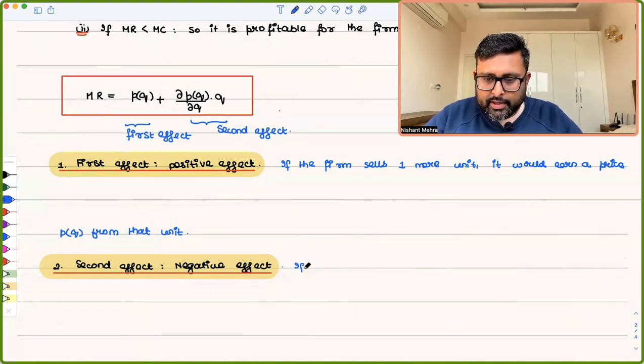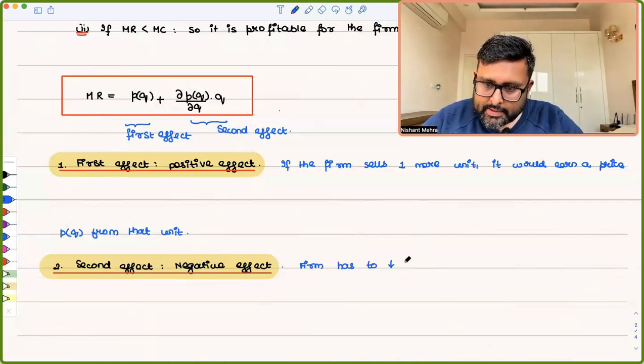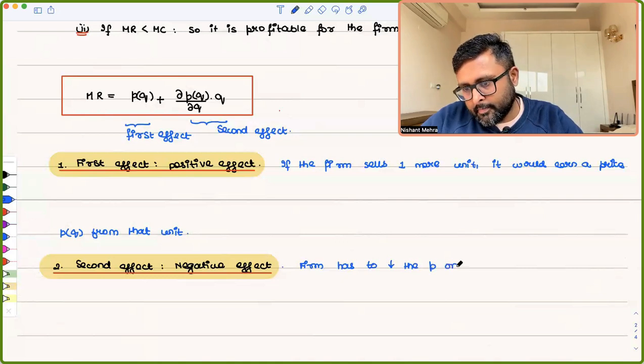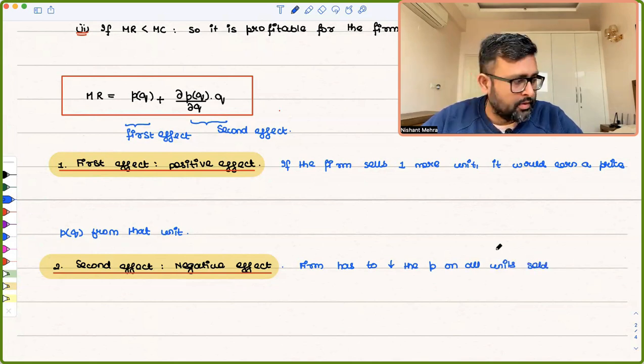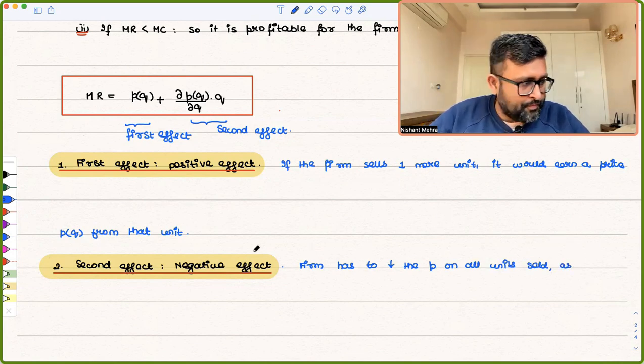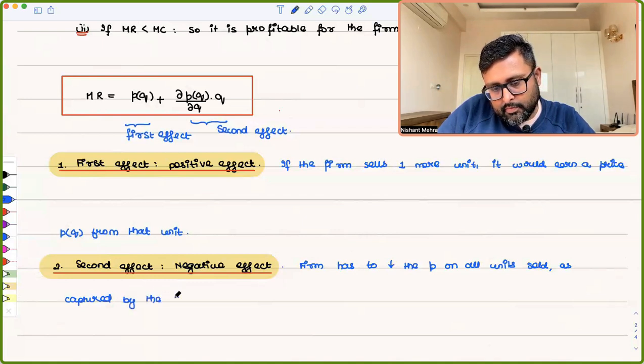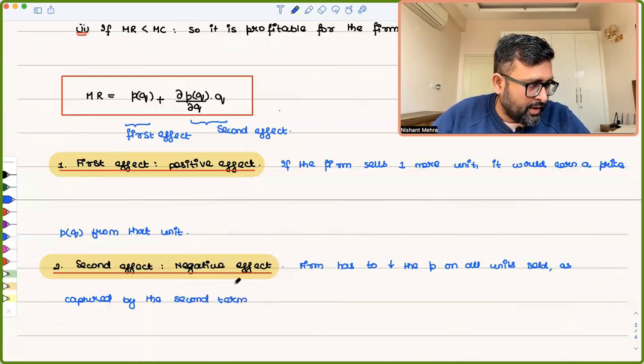Firm has to decrease the price on all units sold, as captured by the second term.